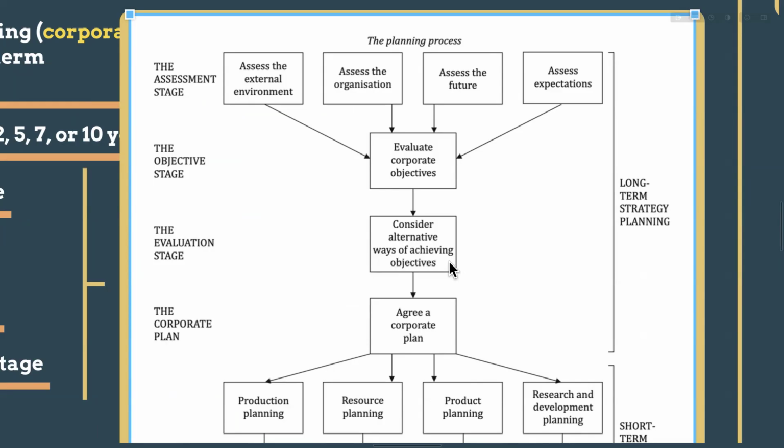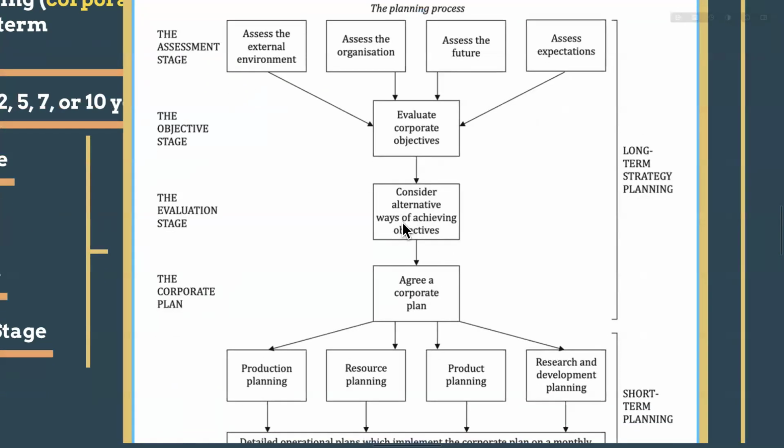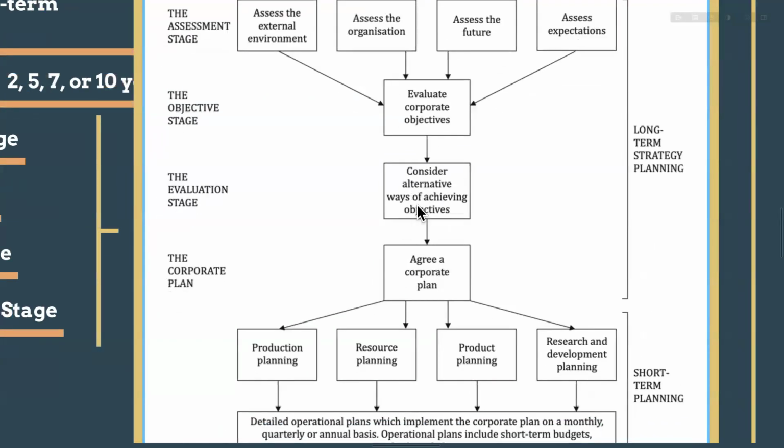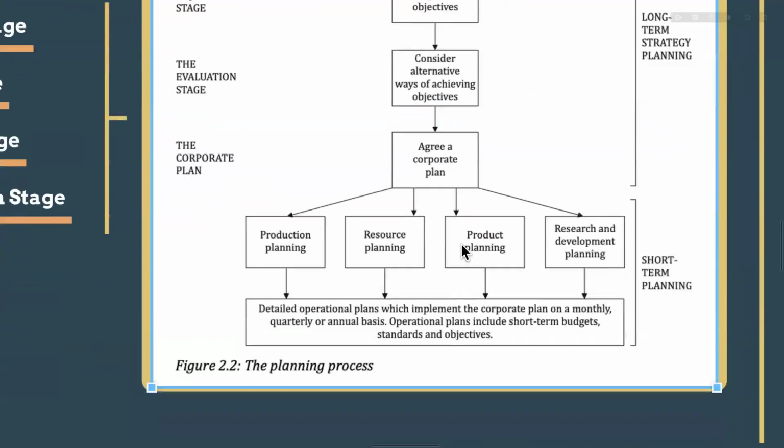That is strategy, right? So our definition of strategy means what? The action plan to achieve the objectives, that is goal or aims. So we have to consider alternative ways of achieving our objectives. That's this evaluation stage. Then after that, you have chosen one option to achieve the objectives, your next 10 years plan. Then the corporate plan, the actual action plan, that is the actual strategy, right? Agree a corporate plan, that is your strategy.